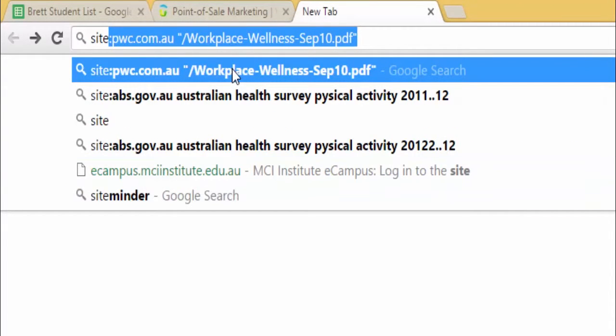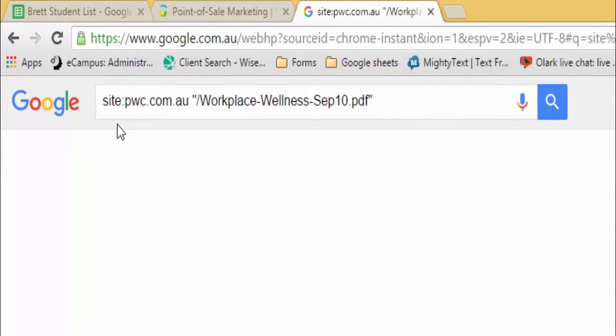site, and I'm going to kind of cheat here because I've done it before. If we type in site: then put the site name pwc.com.au, when we do this, no spaces, it will search that site only. Okay, it won't look at other sites, it will only look at this site.